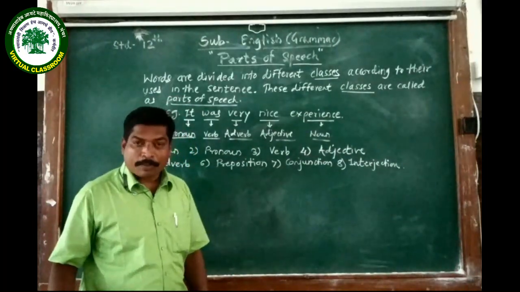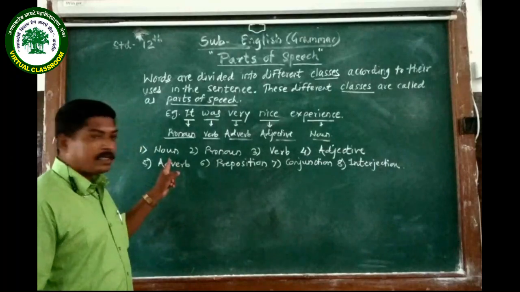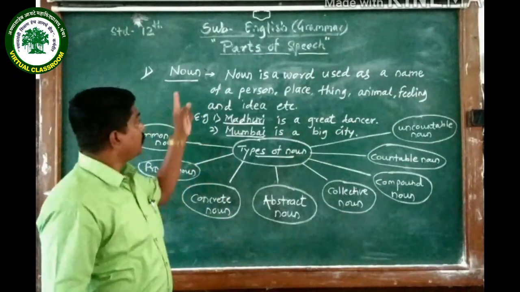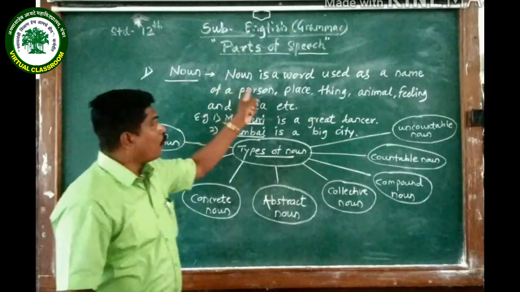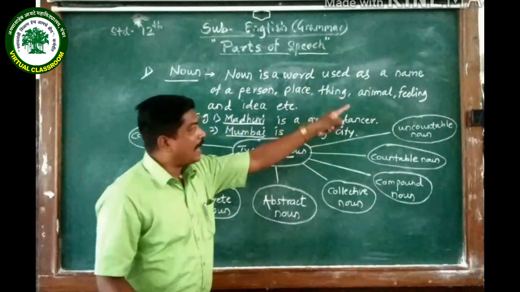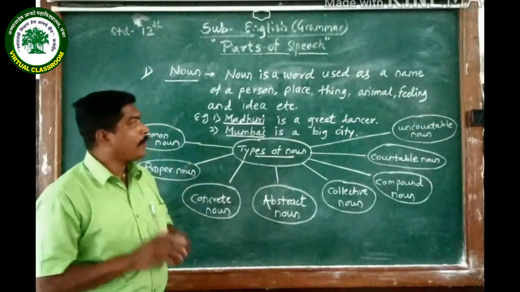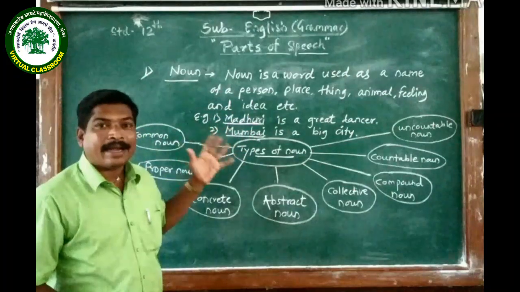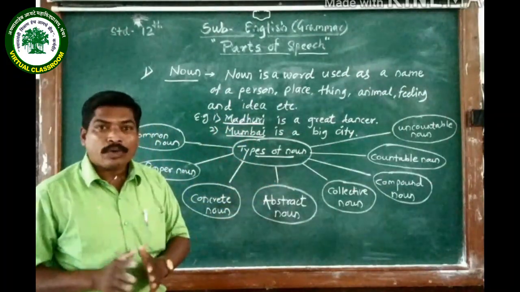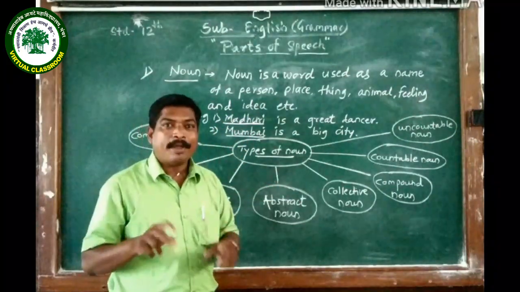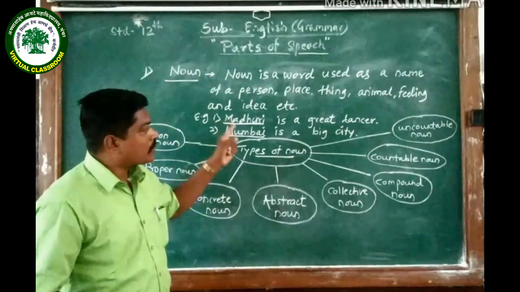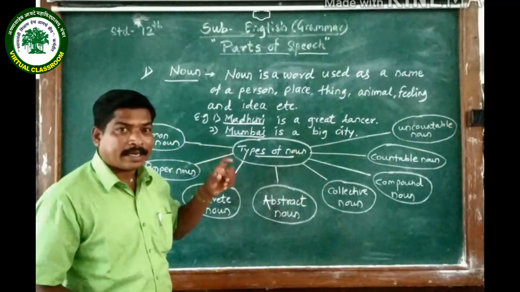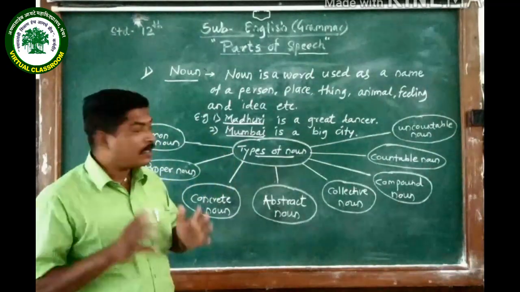So which is the first part of speech? Obviously it is noun. So what is noun? The definition is given here. Noun is a word used as a name of a person, place, thing, animal, feeling, and idea, etc. So noun is a naming word. Those words are called as noun.